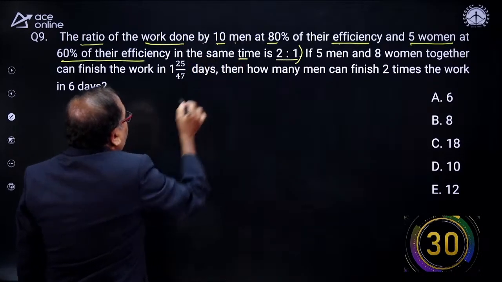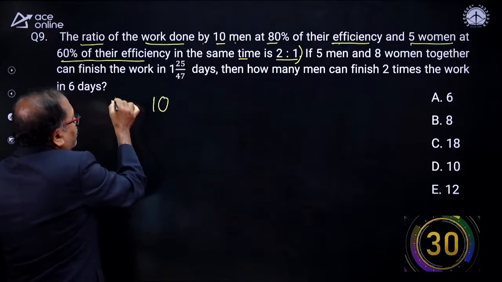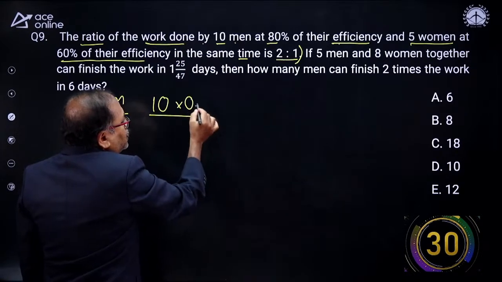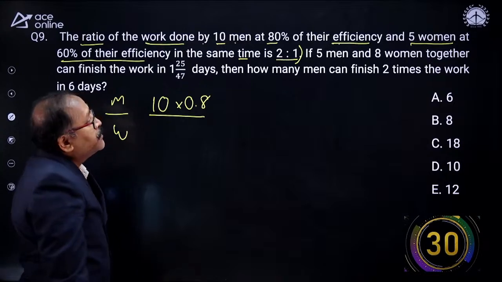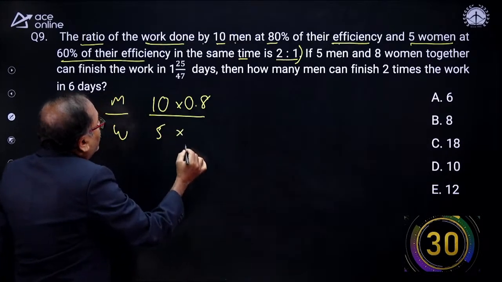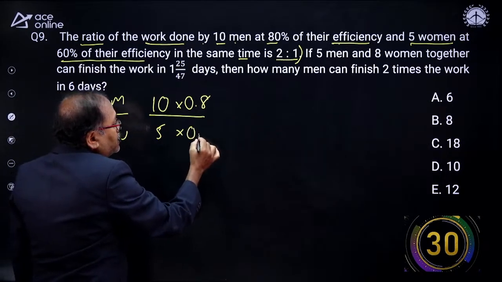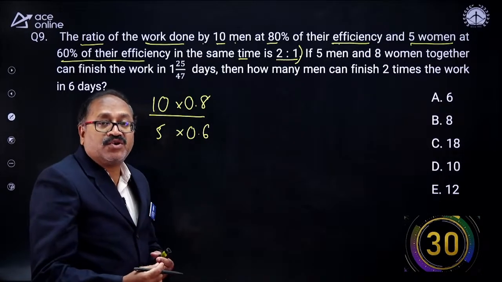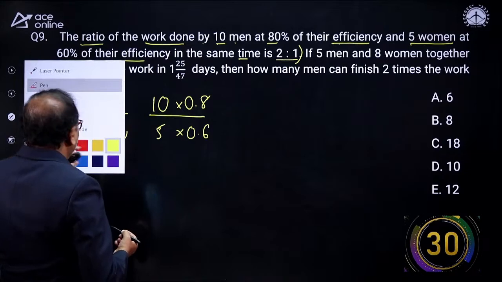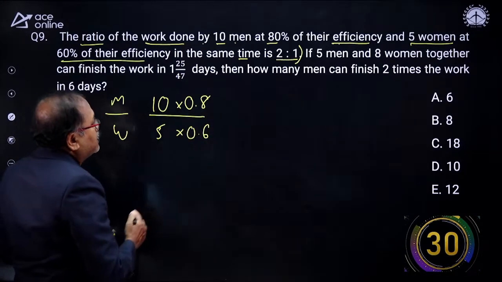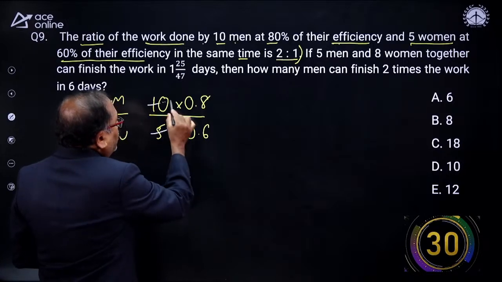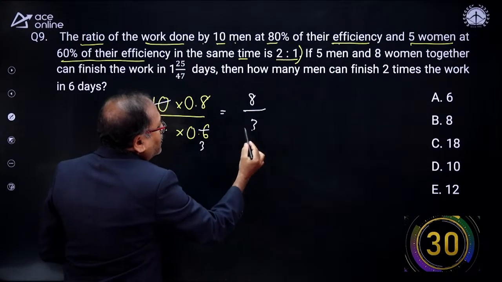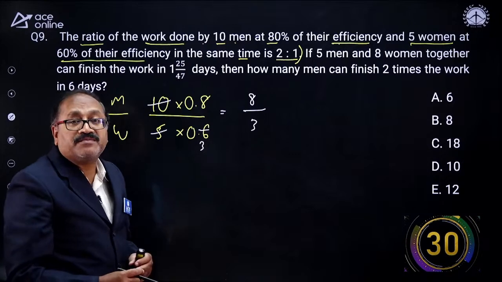So that is 10 men. Look at this one. 10 men by women efficiency. 10 men. They are working with an 80% of efficiency. 0.8. 80%. And then how many women? 5 women. And what is their efficiency? They are working with 60% of the efficiency, 0.6. By doing so, you are getting the efficiency ratio of men to women. So let's look at this. If I cancel this one, what happens? Decimal will get cancelled. And here with 5, 2 times. And with 2, this is 3 times. So I got the men to women efficiency is 8/3. That's done from the first part of the statement.